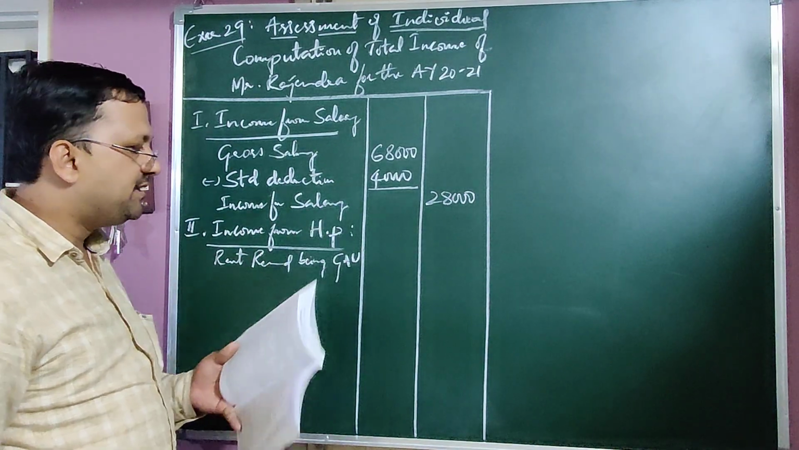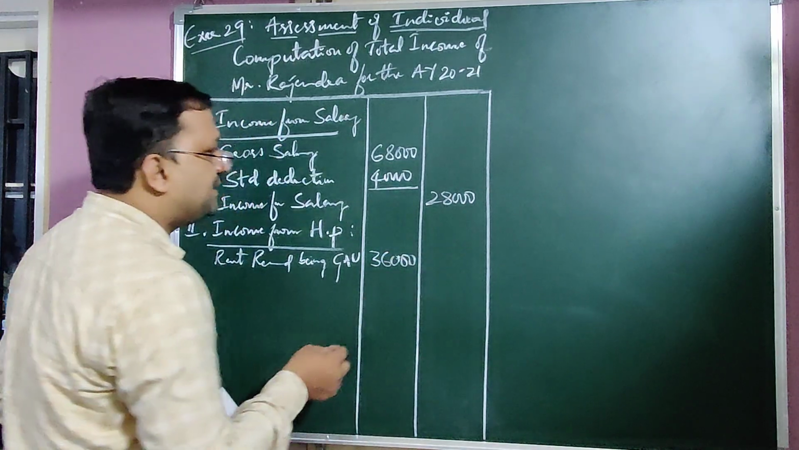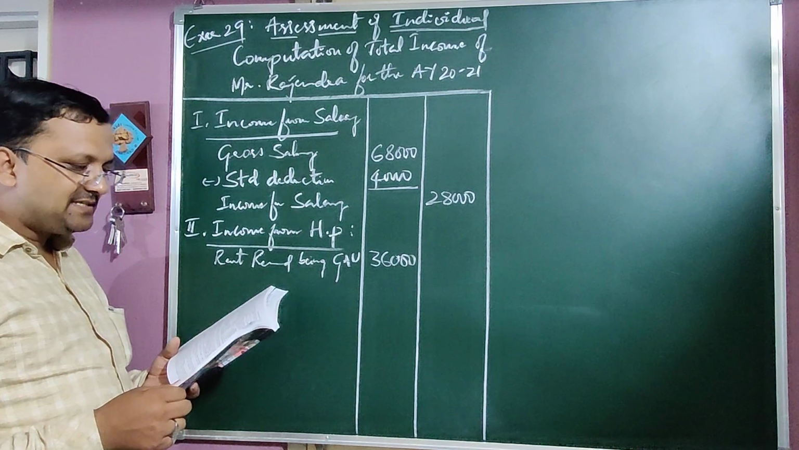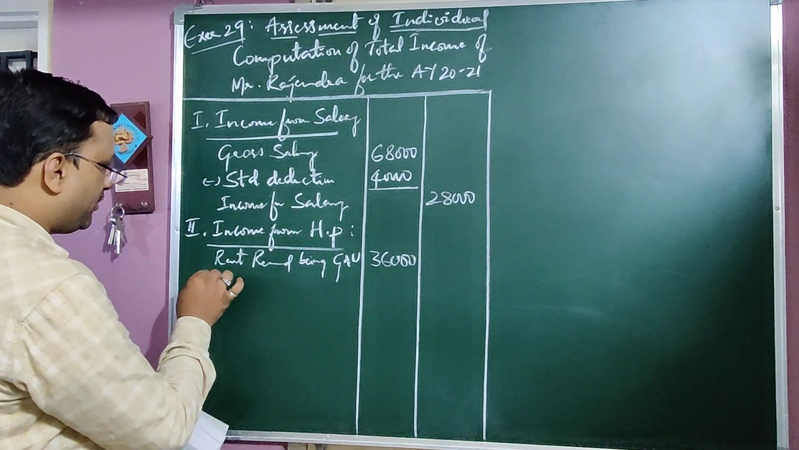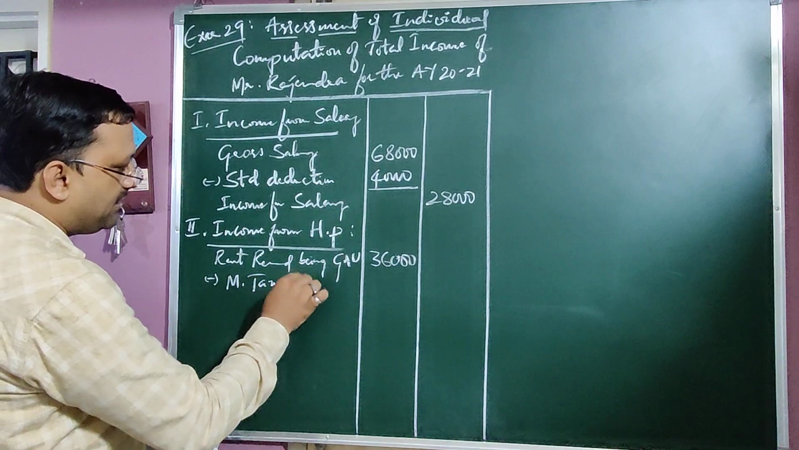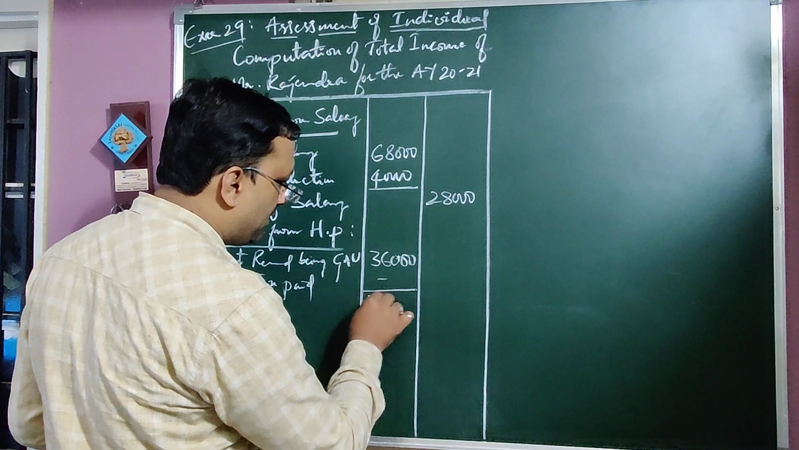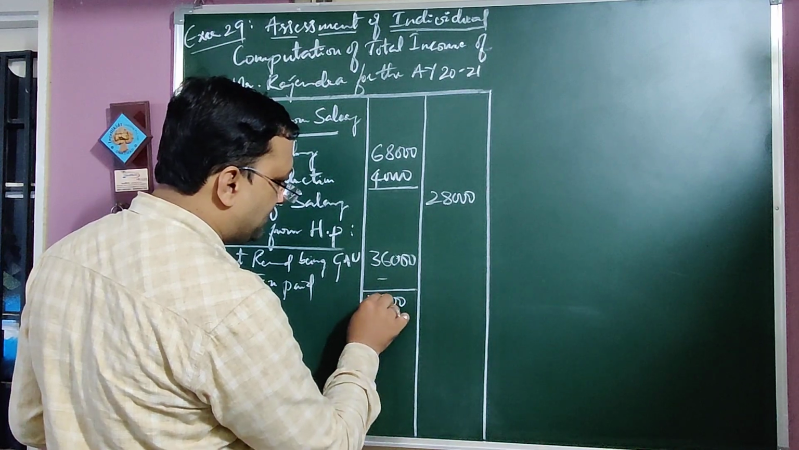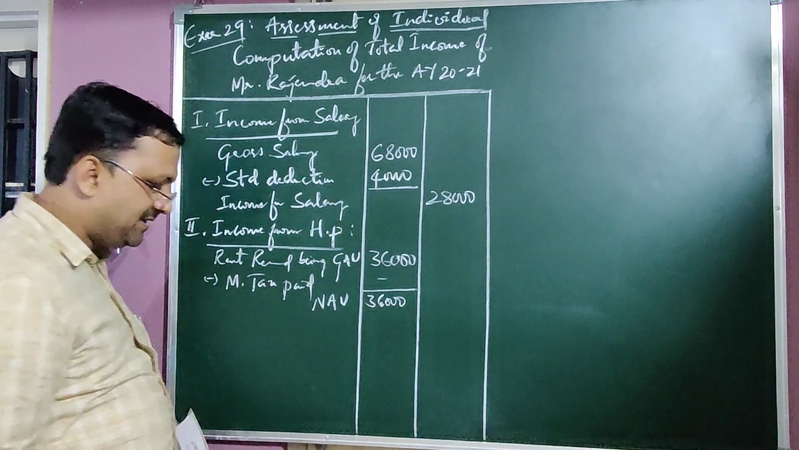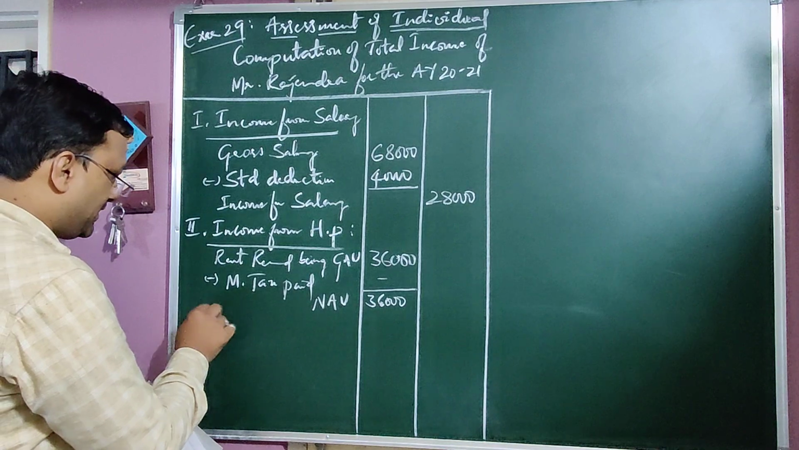What rent have they received? 36,000 per annum. Then check whether there is any tax related to this property given or not. Municipal tax paid: nil. Same 36,000. This is the net annual value. 36,000 net annual value.